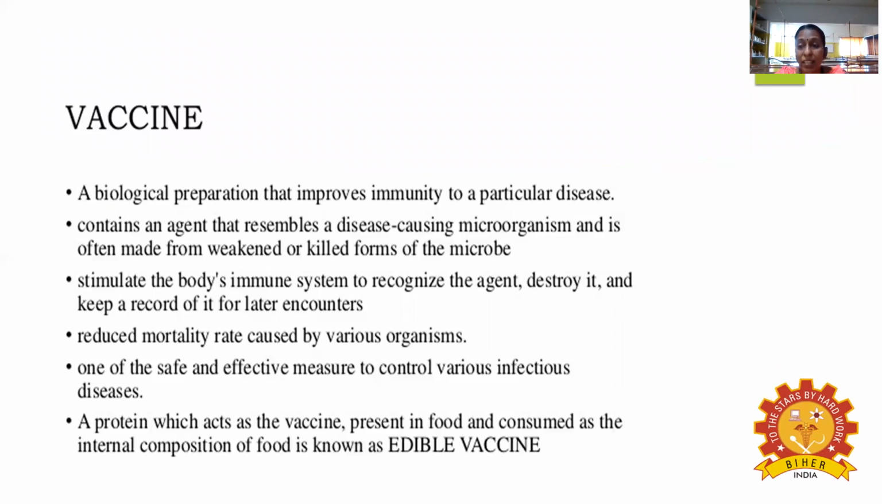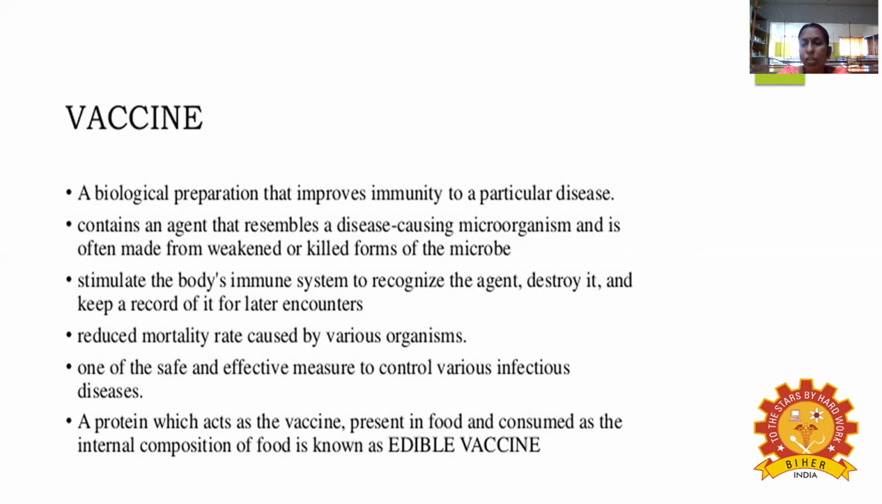Okay, what is a vaccine? Prevention is better than cure, right? It is a biological preparation that improves immunity to a particular disease. What does it mean? It contains an agent that resembles the disease-causing microorganism, and it is often made from weakened or killed forms of the microbes. So the main thing is that the agent resembles the disease-causing microorganism. And where has it come from? Killed form of the microbe, or a live attenuated vaccine form.